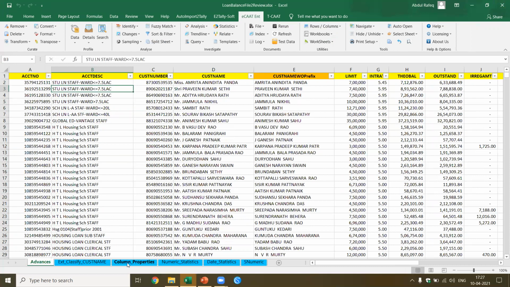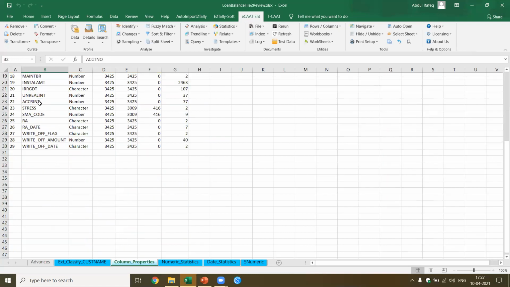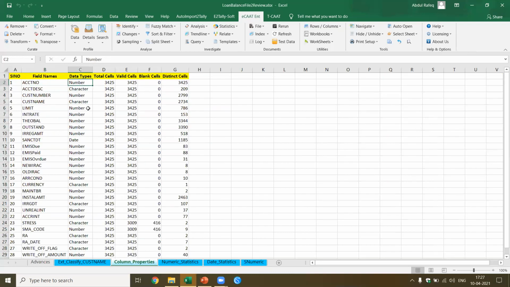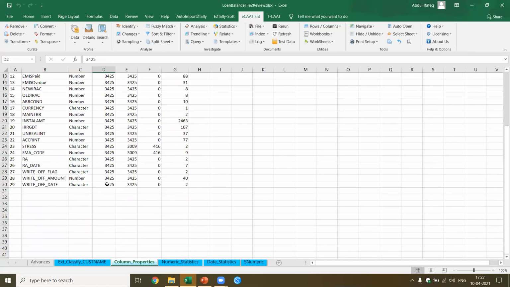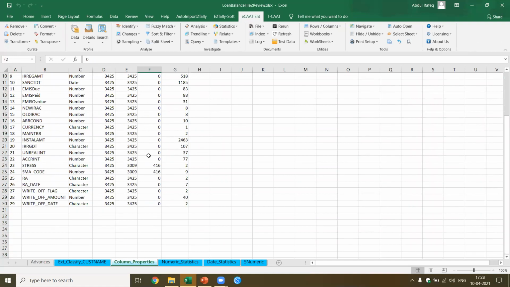Now if you see here, I clicked on column properties and this is the result I got. So what do you find here? The field names, each field name is given. What is the data type for each of them? And you also have the total cells. Okay, so if you see here, totally 3,425 cells. It also tells me whether any of the cells are invalid. It also tells me which cells are blank.